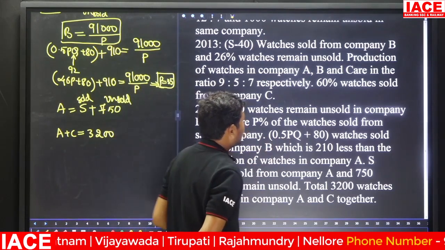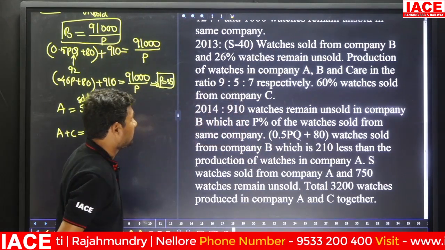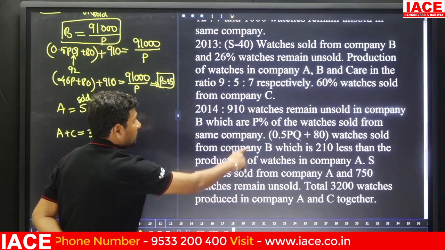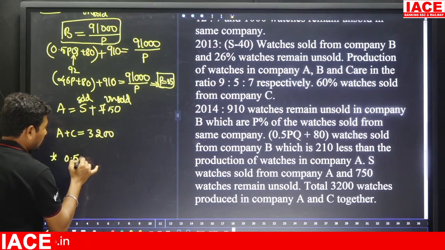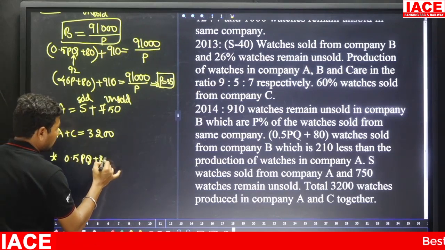Here 0.5PQ plus 80 watches sold from company B. We have to simplify 0.5PQ plus 80 again.